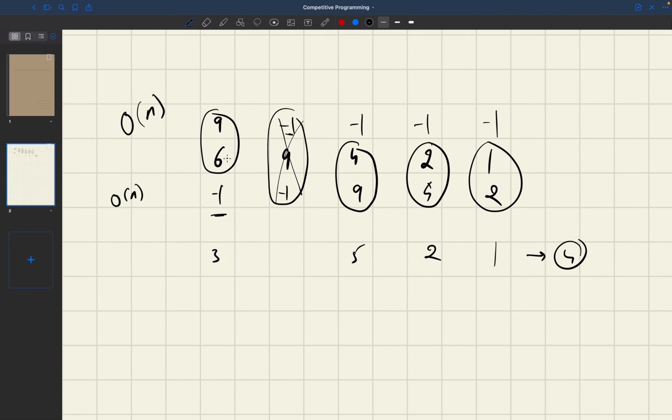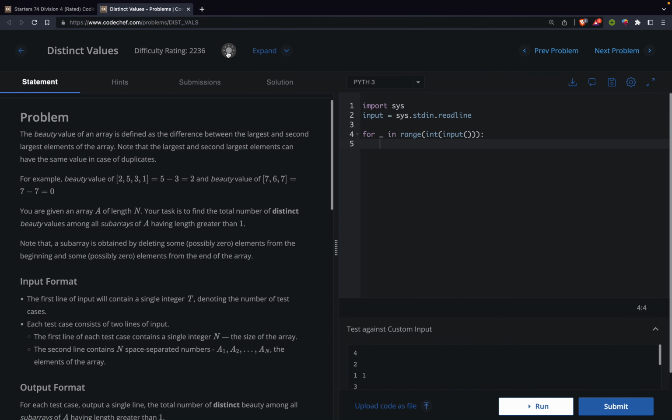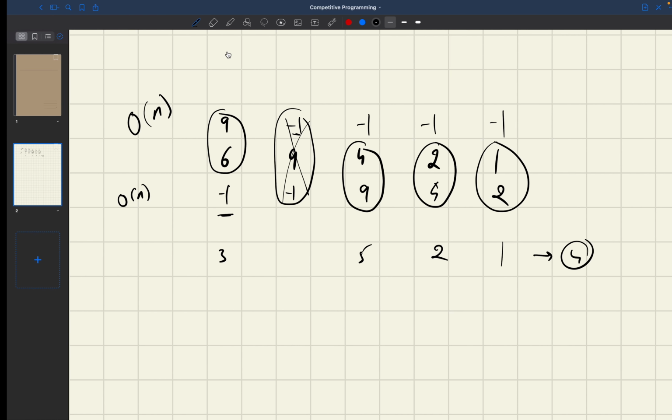Now I have to calculate it using this GeeksforGeeks article, right? I closed it. You can try to read and understand that. It will hardly take you more than 10 minutes, and you can come back to this video after you have learned that concept. So I will code that now.